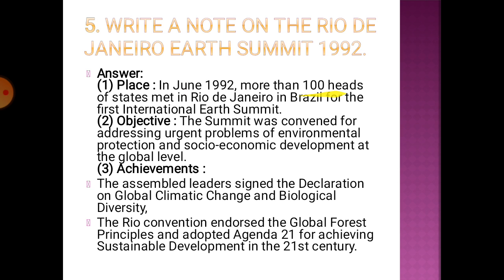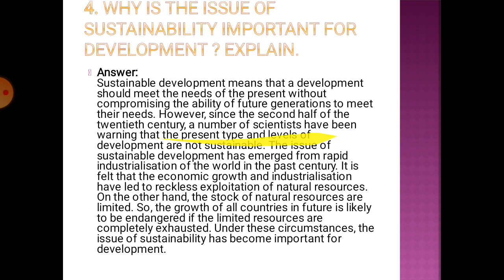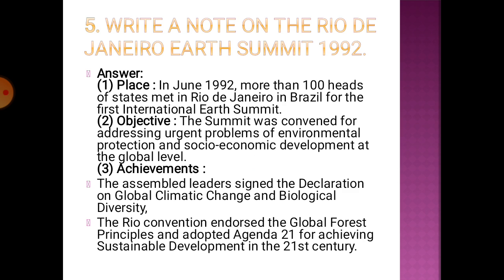More than 100 heads of state participated in the meet in Rio de Janeiro in Brazil. So it is the first international Earth Summit. So this is important. What is the objective of this Rio de Janeiro conference? The summit was convened for addressing the urgent issues of environmental protection and socio-economic development at the global level.